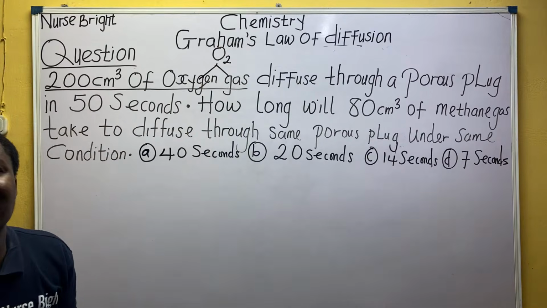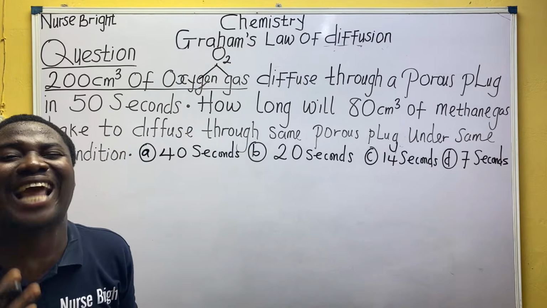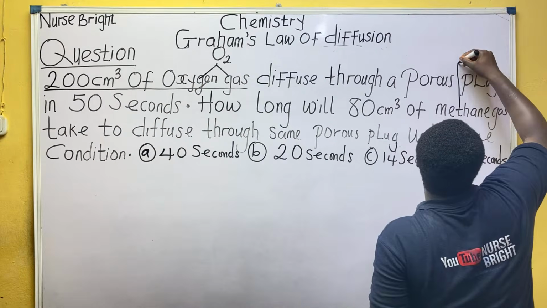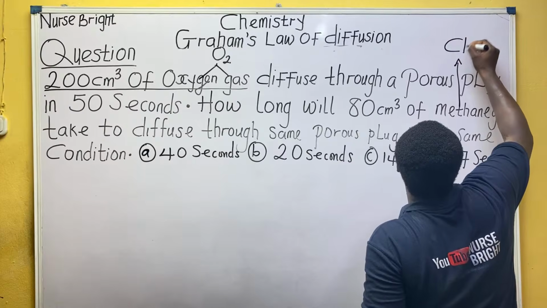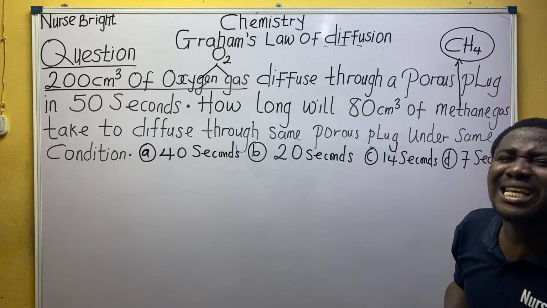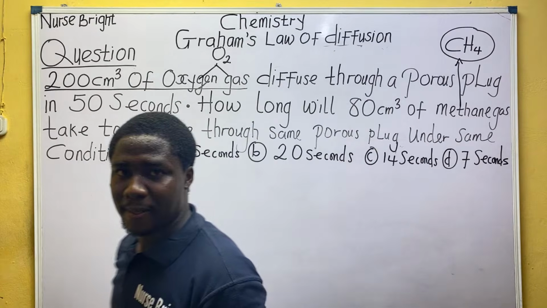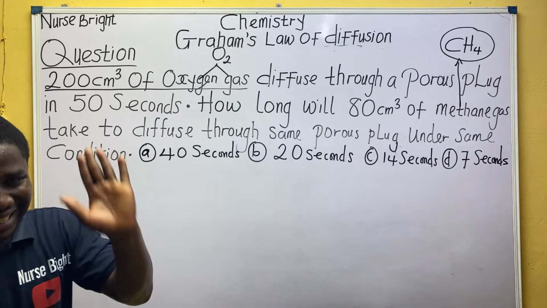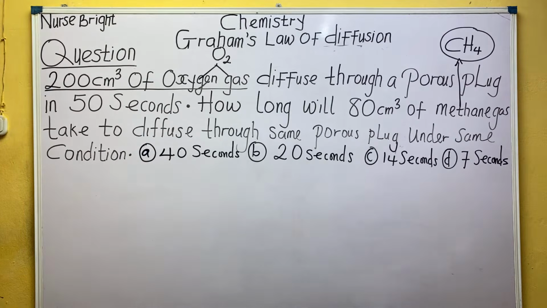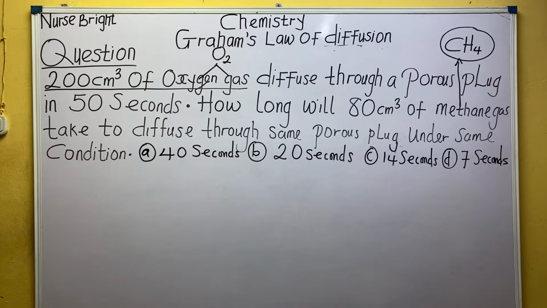Anything that is a gas, most times, is diatomic. Another one, methane gas. Methane, as you know from organic chemistry, is CH4. Are you listening? Open your eyes and watch how we are going to solve this question together.